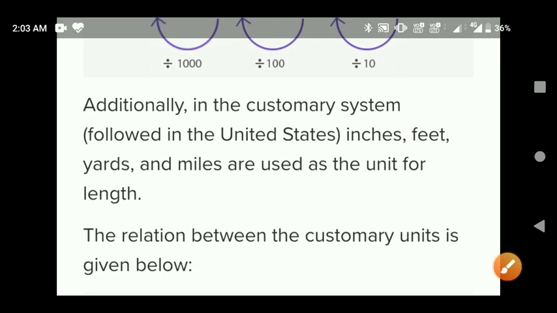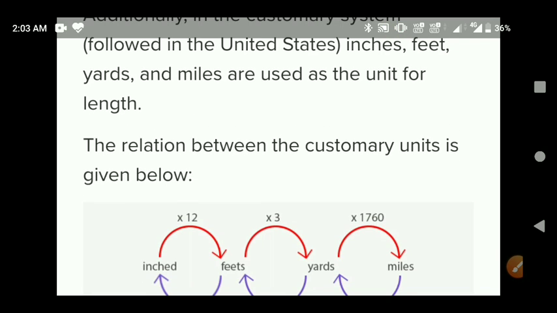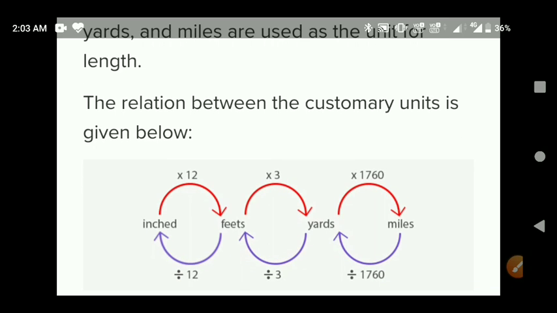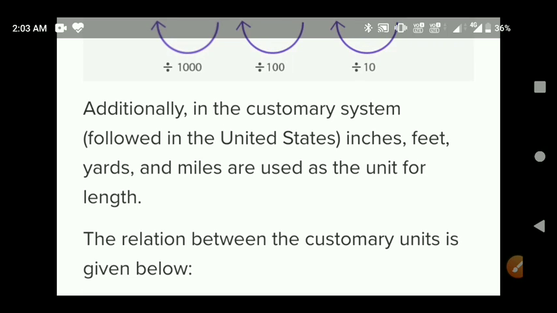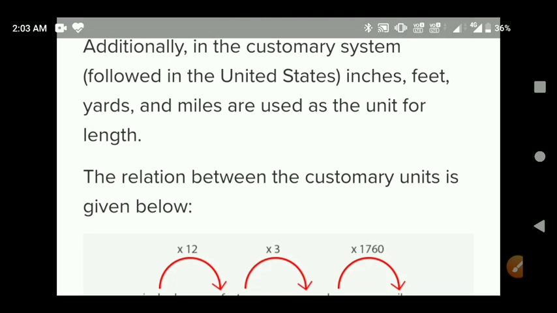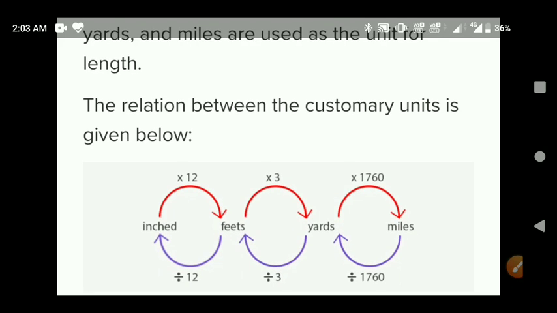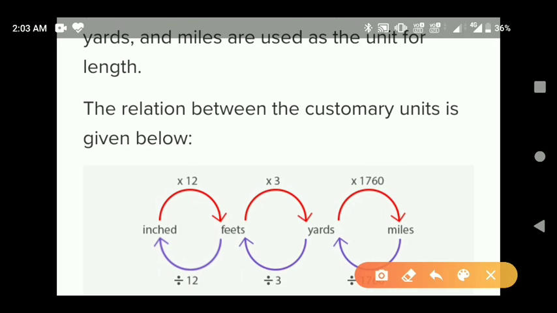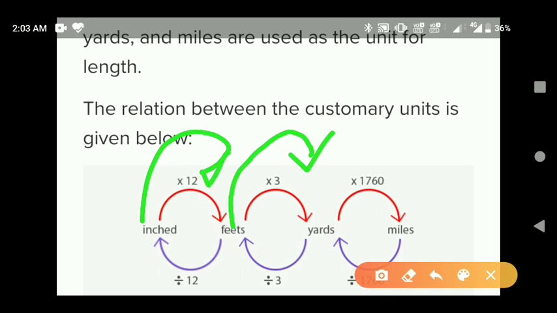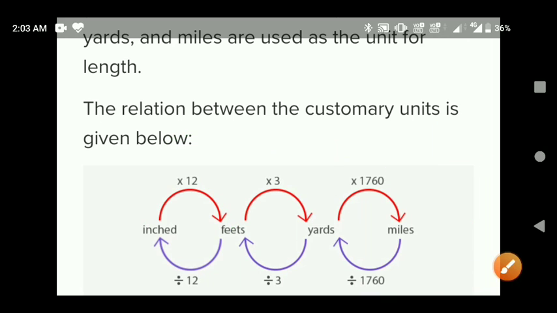Additionally, some other conversions are also given here, like inches to feet, feet to yard, and miles. The relation between the units here: 1 inch is equal to 12 feet. 1 feet is equal to 3 yard, and 1 yard is equal to 1760 meter.